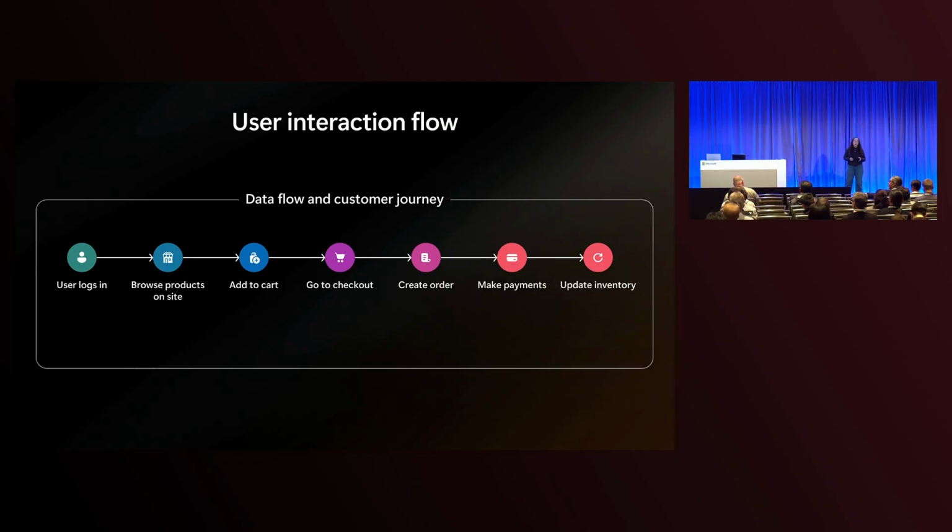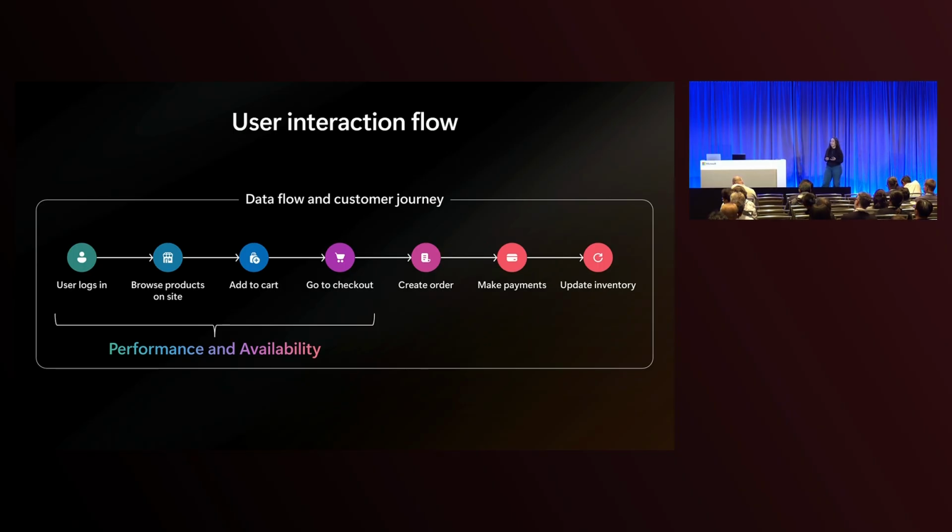Now, as an application developer, I actually care about different things at different points in this user journey. If I look at the beginning of the user journey, where customers are browsing my site and they're adding products, I want to make sure that my site is highly performant and highly available. Before they've added anything to their cart and checked out, I want to make sure that my site loads quickly, that we're able to search for products efficiently. At this stage, users are very vulnerable to churning away from my site if it loads too slowly. So performance and availability are really top of mind at this part of the journey.